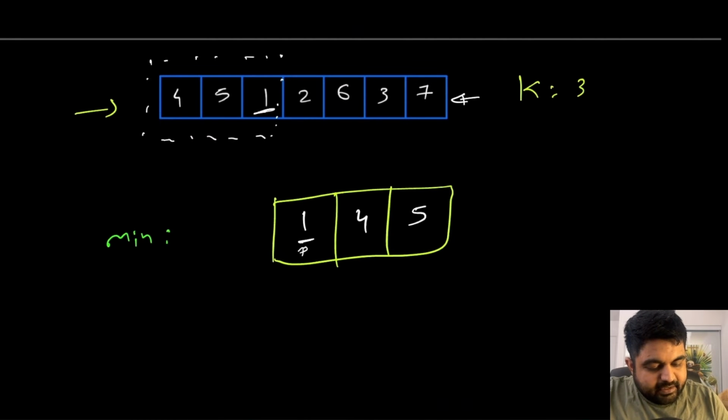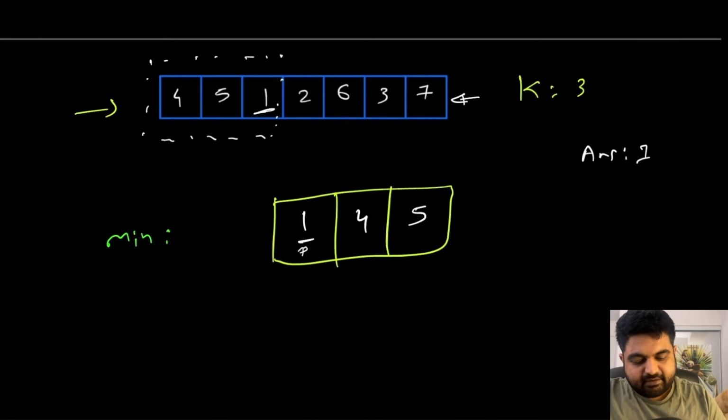So currently, let me just put down the answer over here. Currently the minimum value is 1, and this answer is for the add method. At the same time, we will find the answer for the kth largest when we reach the end of this given input.